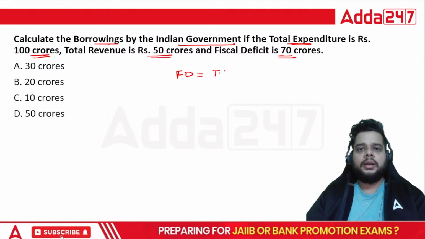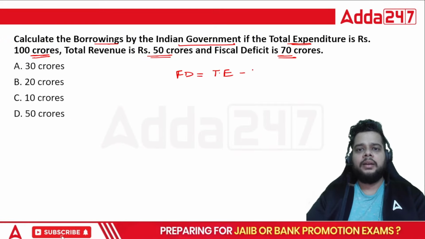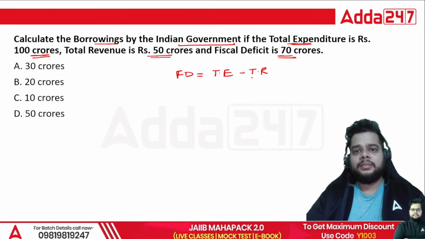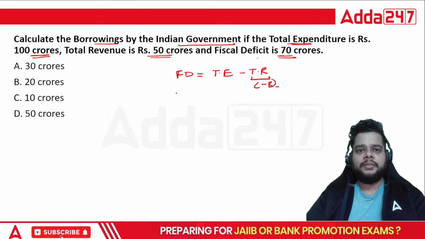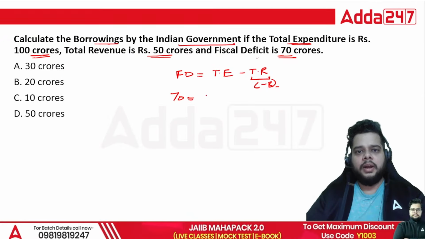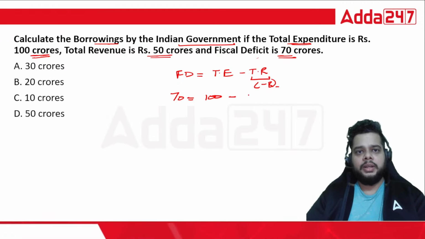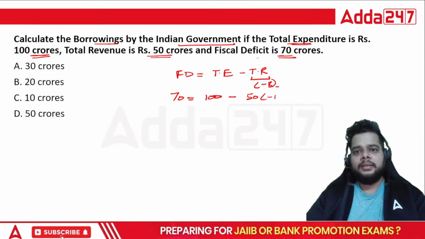The total expenditure minus total revenue, and from this total revenue you have to exclude the borrowings. So just put the values here. Fiscal deficit was 70 crore. Total expenditure is 100 crore minus the total revenue, which is 50 crore, minus borrowings.